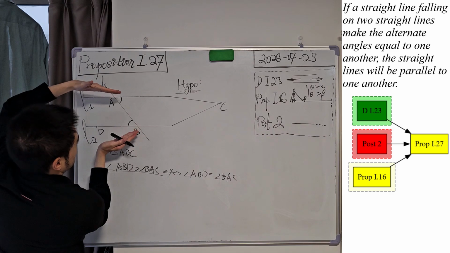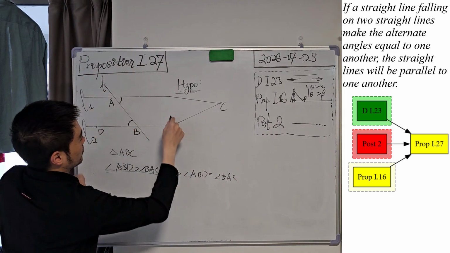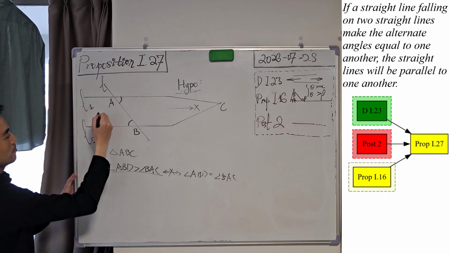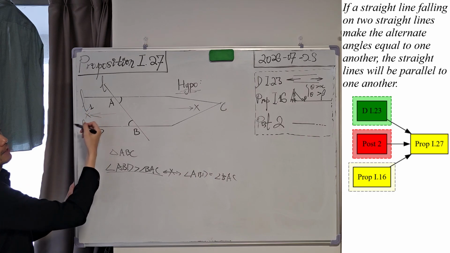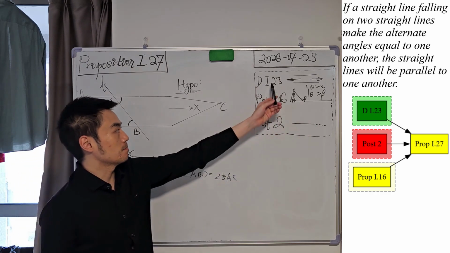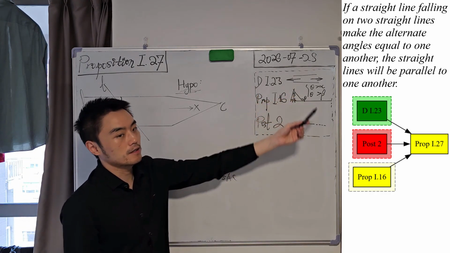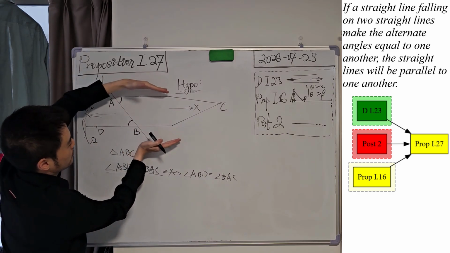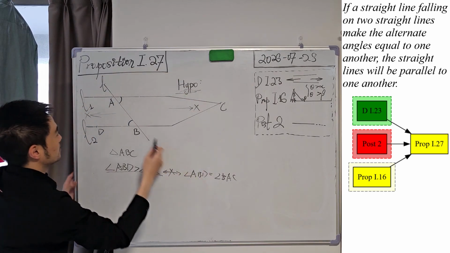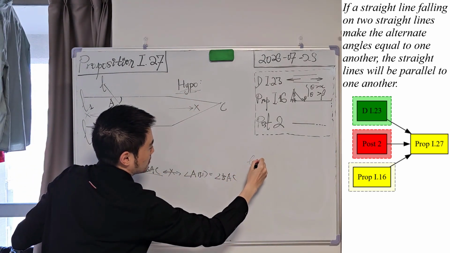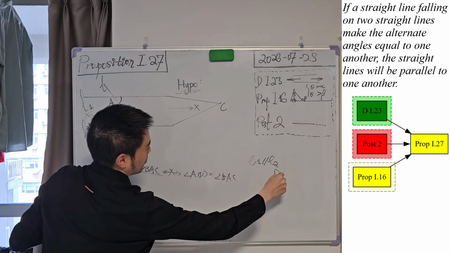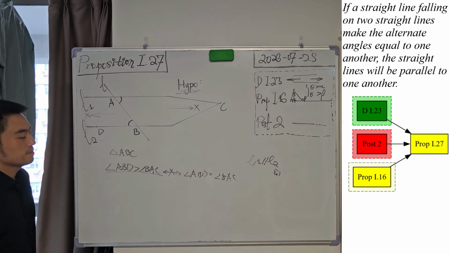So these two lines, if we produce them, they will never meet each other in this direction. And similarly, we can prove that they will not meet with each other in the other direction by the same method. We just skip it. And recall definition 23 again. If we produce these two straight lines in two directions and they do not meet with each other, then they are parallel. So L1 is parallel to L2, and this proves our proposition.